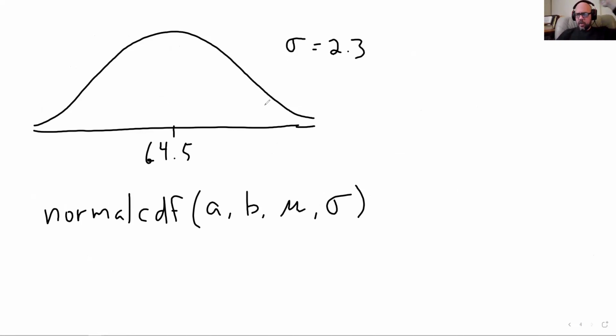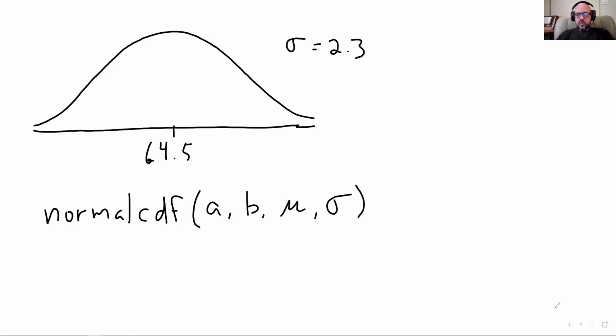The computer or calculator asks you for a bunch of stuff, and to know what to put in, it is incredibly helpful if you have drawn your distribution, especially when you're just getting started with it like we are now, right? So at the very least, draw your distributions for the first, I don't know, two dozen times you're doing a problem. I can't even tell you how many normal distributions I have drawn over the years, probably in the thousands at this point. So many. It's really not as much of a hassle as it seems, just draw them.